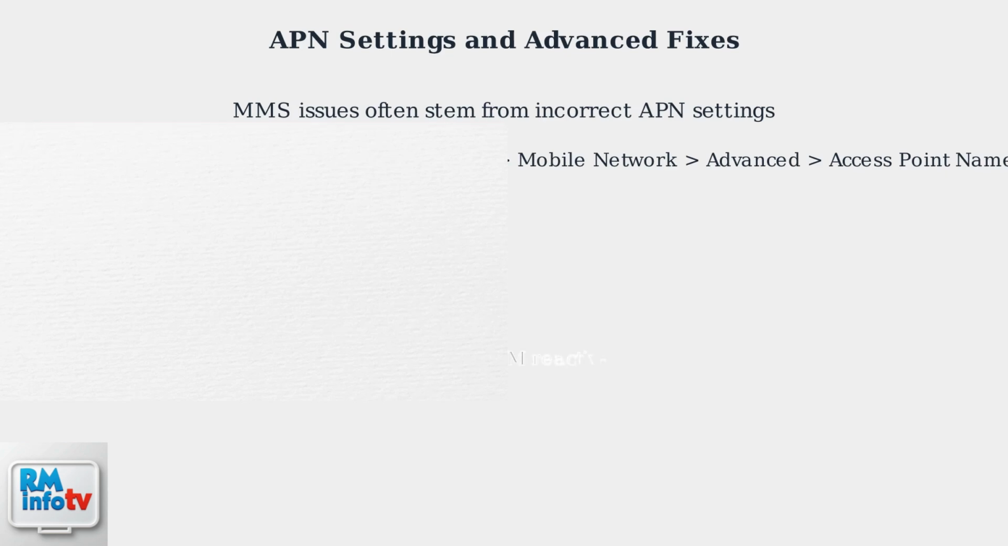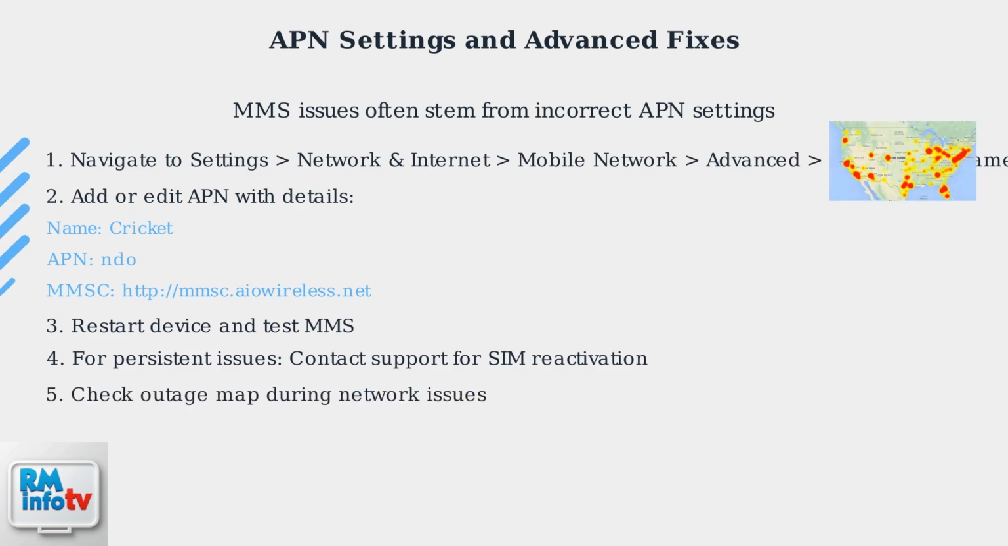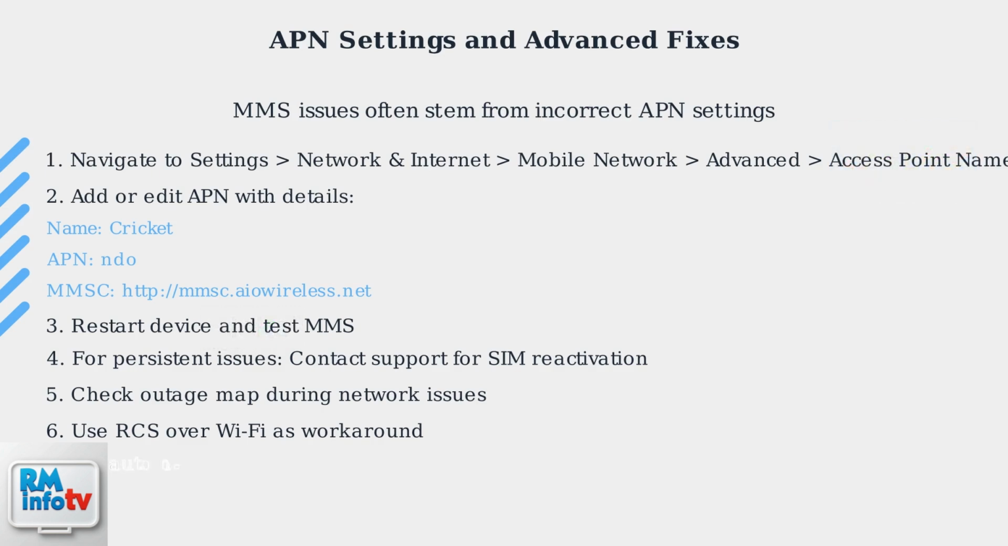If problems persist, contact Cricket support for SIM reactivation, especially after SIM swaps. In some cases, network outages can cause widespread issues. Check Cricket's outage map and consider using RCS over Wi-Fi as a temporary workaround. For further troubleshooting, consider automated troubleshooters through Cricket's website or app.